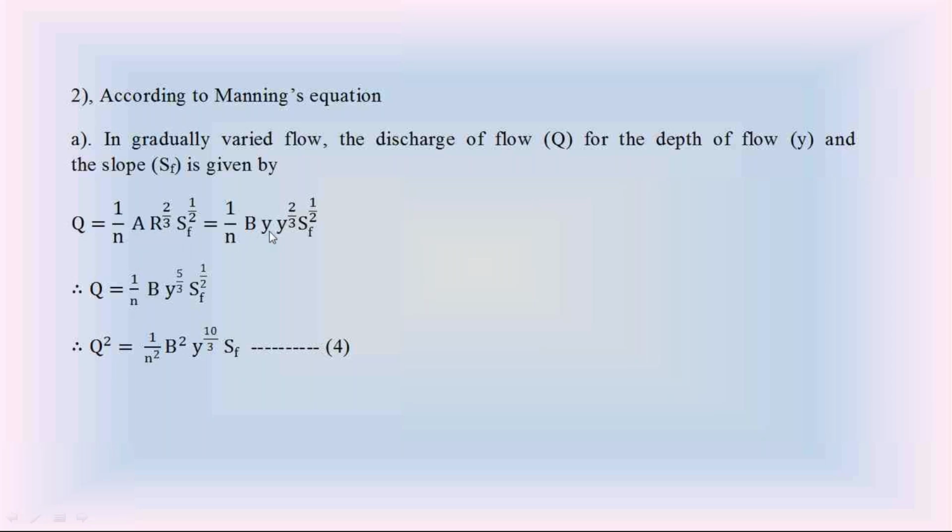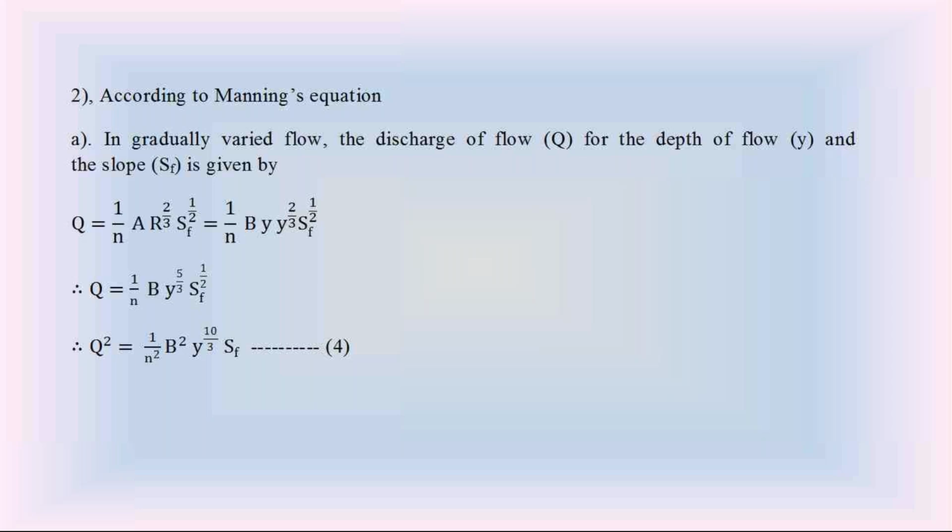The hydraulic radius R is equal to Yn at a normal depth in the wide rectangular channel. So at a normal depth, according to Manning's formula, the discharge square Q square is equal to 1 by n square into B square into Yn whole power 10 by 3 into S0. Because the flow at normal depth is uniform flow, we must consider the channel bottom slope S0. Take that as equation 5.